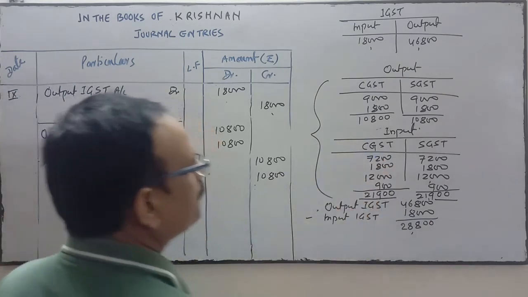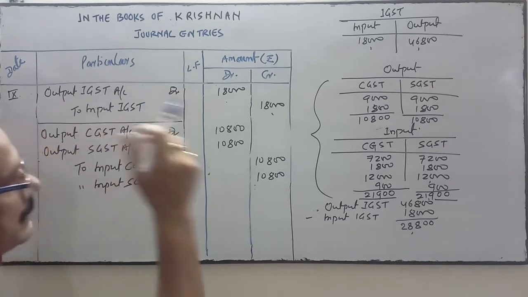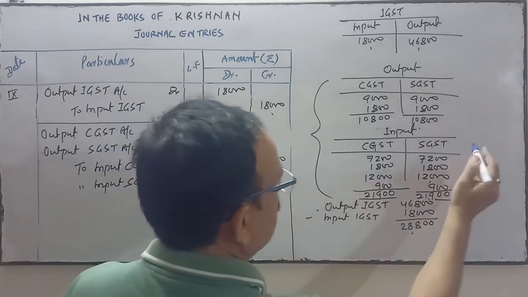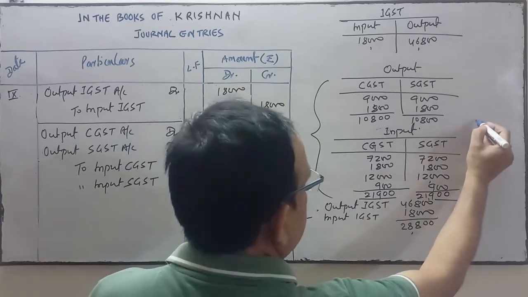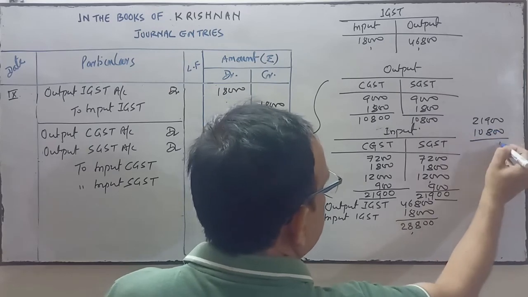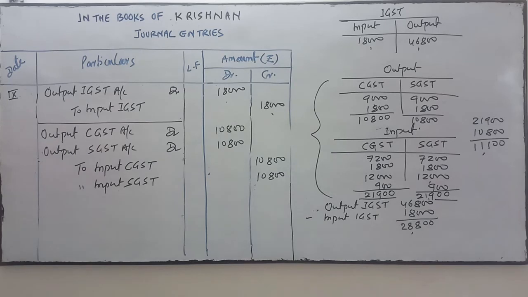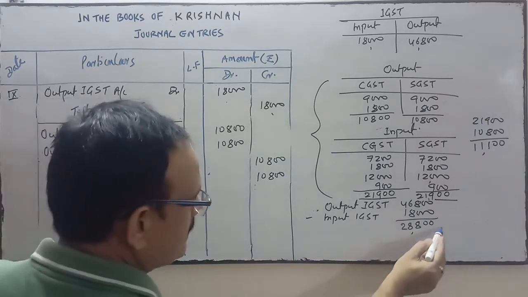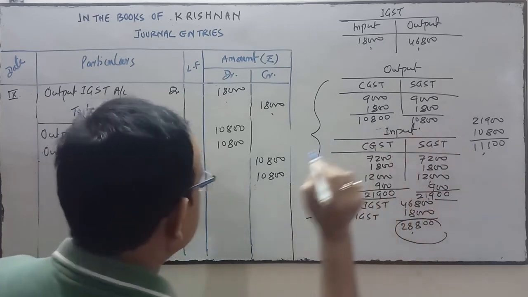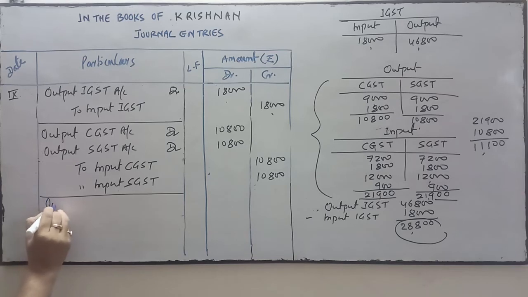Still there is a balance of input CGST. There is a balance because we have settled how much? We have settled 21,900 minus 10,800. So there is a balance of 11,100. This excess amount will be settled first. So the next entry will be output IGST.